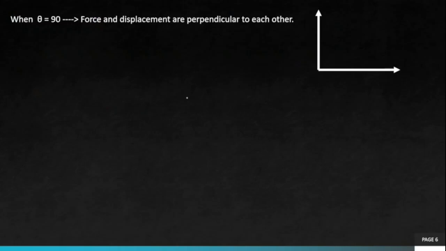Next case is when the angle is 90 degree. If the force is in this direction, then displacement will be perpendicular to it, at an angle of 90 degree. Or it can also happen that force is in this particular direction, and displacement is in that direction. Again, the angle is 90 degree.